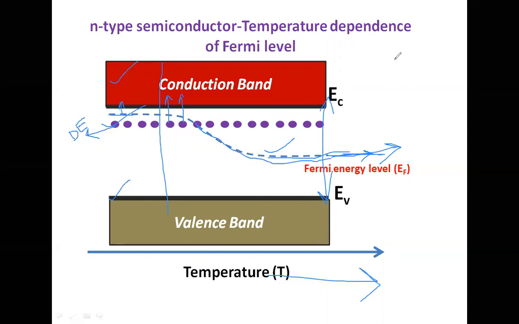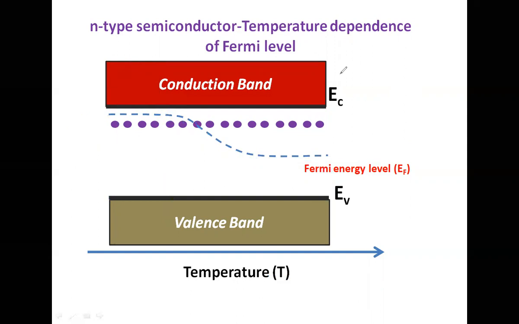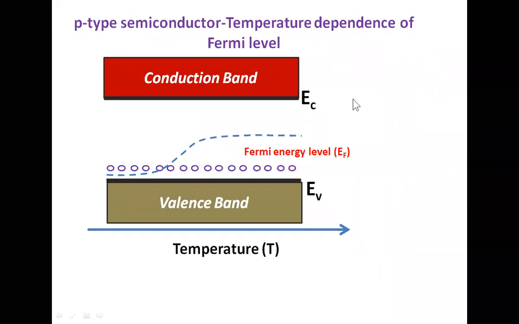On the other hand, if we take P-type semiconductors, what will be the situation, or how is the Fermi level going to be affected while increasing the temperature? Now we have seen in the case of P-type semiconductor, we have the conduction band, the valency band, and some extra energy level known as the acceptor energy level or hole energy level. And in P-type semiconductor, the Fermi energy level is very near to the top of the valency band.